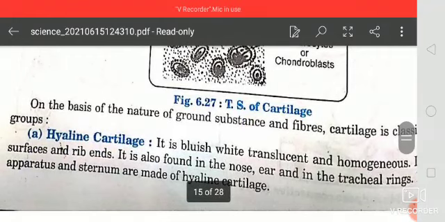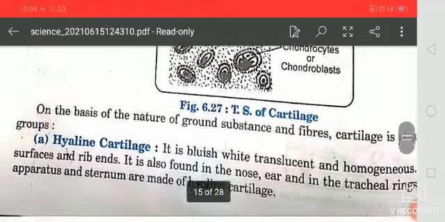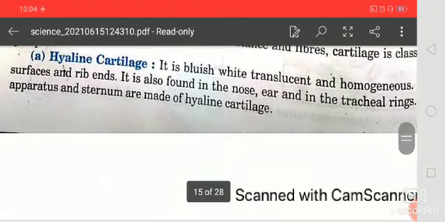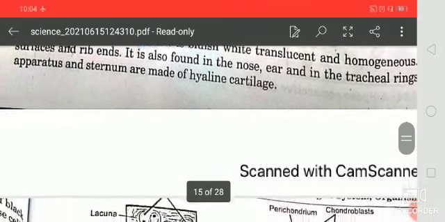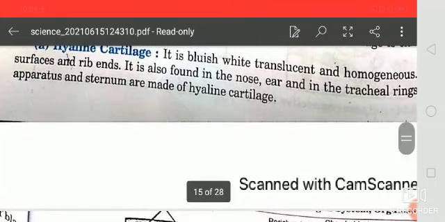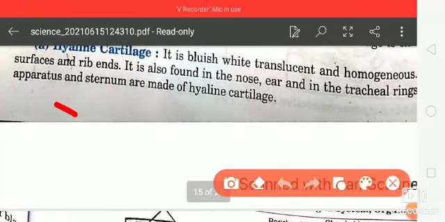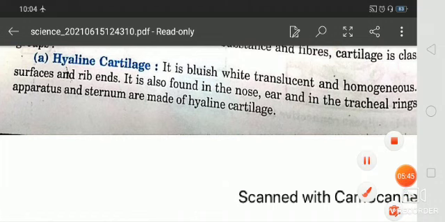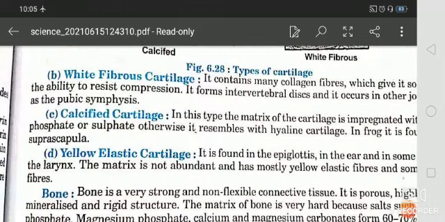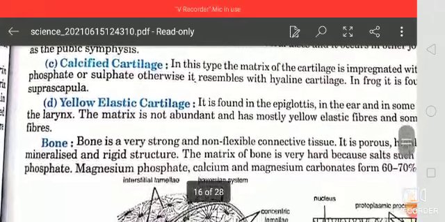The hyaline cartilage is bluish white, translucent, with a homogeneous surface, and found at rib ends. It is also found in the nose and ears. Next are white fibrous cartilage, calcified cartilage and yellow elastic cartilage.